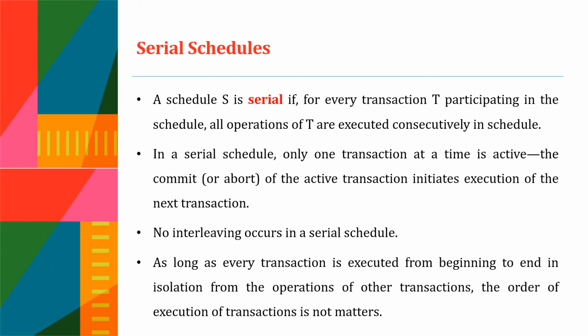T2. In this serial schedule, only one transaction at a time is active and no interleaving is allowed. No concurrent operation is allowed in the serial schedule. So we can have the order of execution as either T1 followed by T2 or T2 followed by T1. As long as every transaction is executed from beginning to end in isolation from the operations of other transactions, the order of execution of transactions is not significant. That is, we can have the order of transactions as either T1 followed by T2 or T2 followed by T1.